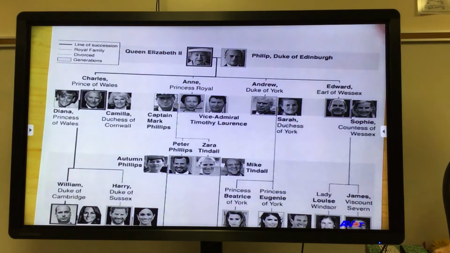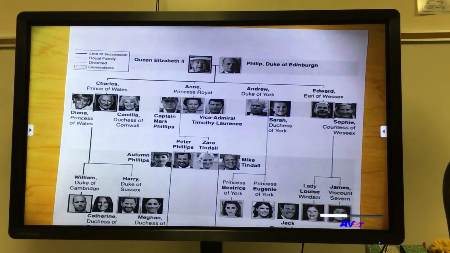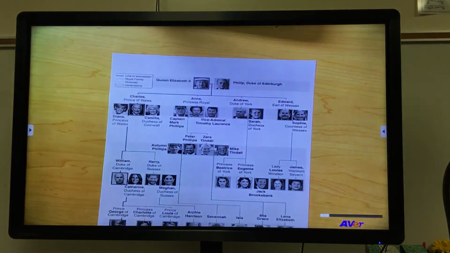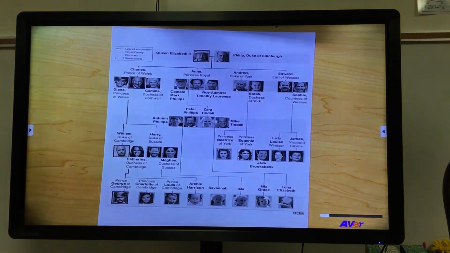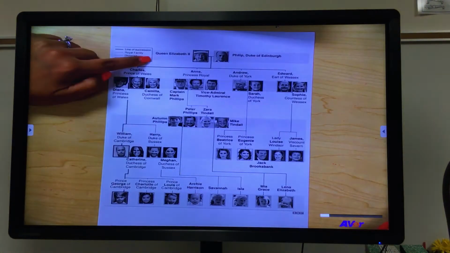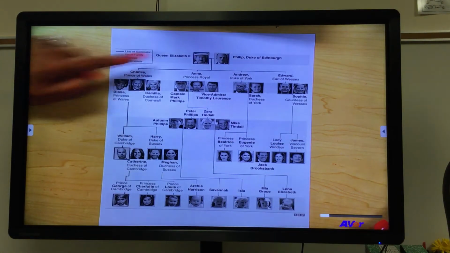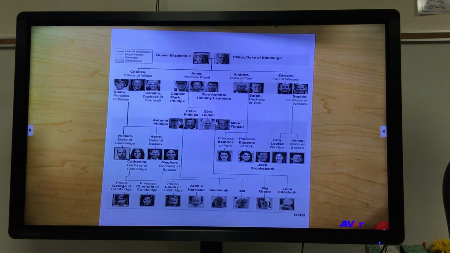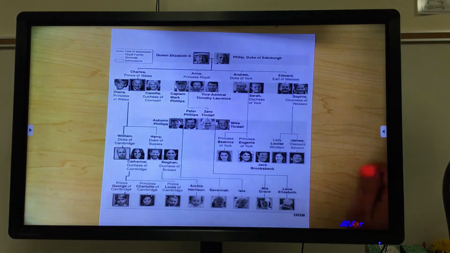Okay, so today we are talking about pedigrees. And pedigrees are very similar to something that you've probably heard of before, which is family trees. So this here is a picture of the family tree of Queen Elizabeth of England, her children, and then their children, and so on. So I'm going to use this kind of like a guide to what we're going to talk about today because it's very similar.